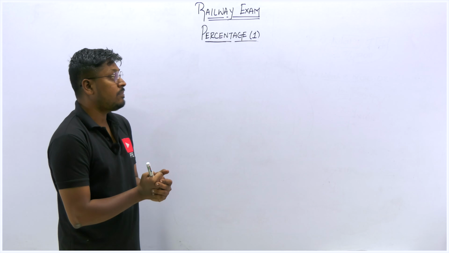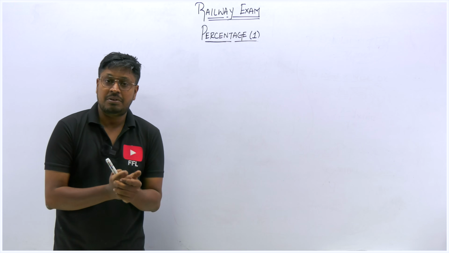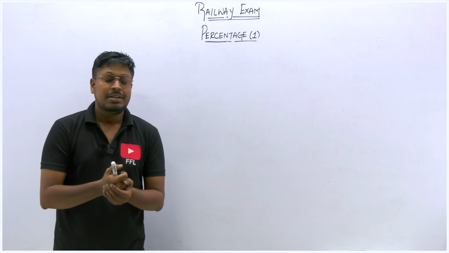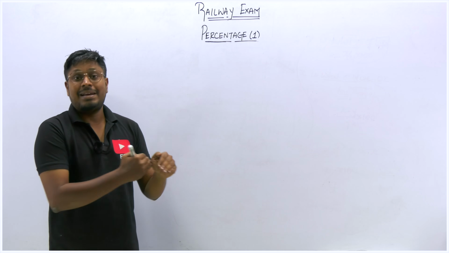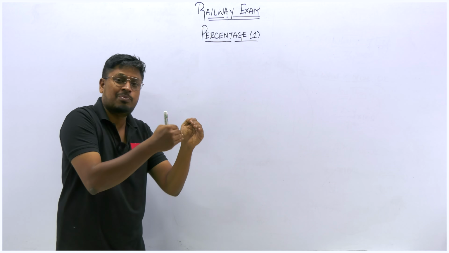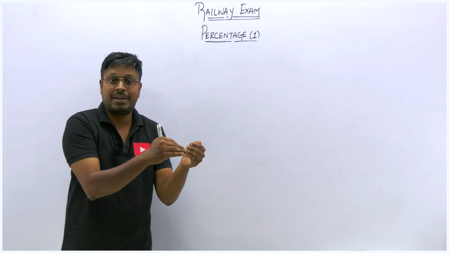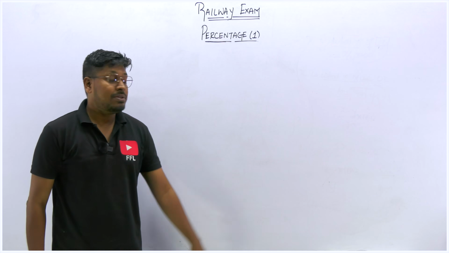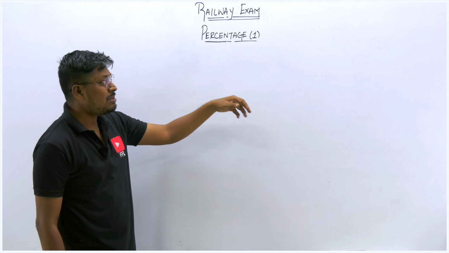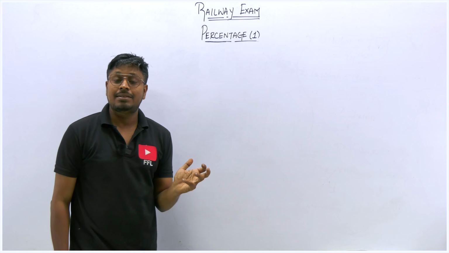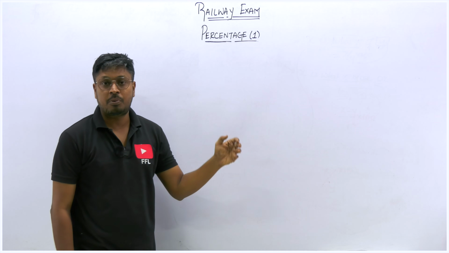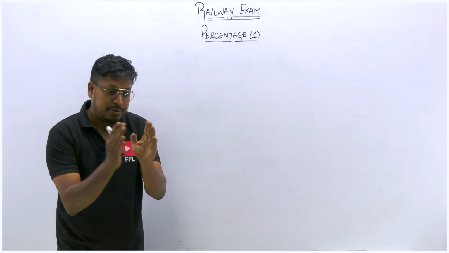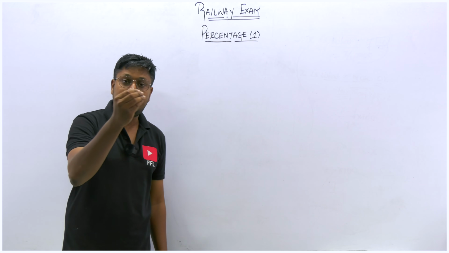So in the 9th video, we will be solving 16 questions based on the concept of sentence based simplification. Usually they will give you a sentence. By reading the sentence, you have to frame a small equation or a simplification based on percentage, and then solve the question. This model you can see more and more in the railway exam. That's the reason I plan to teach you all the important models which were already asked in the railway exam.